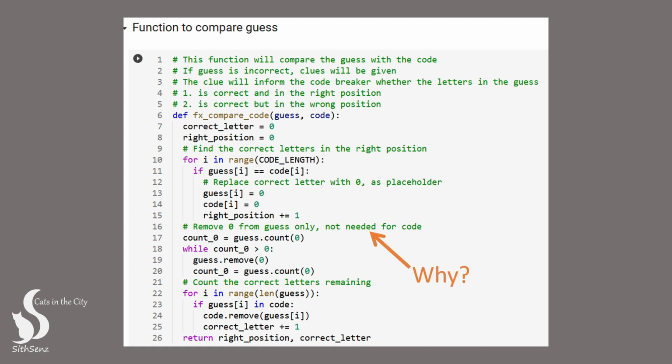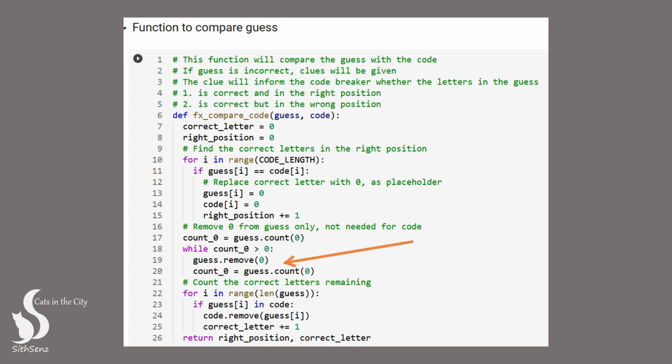Can you think of why that is? I'll let you ponder on the reason. We will use the list method count to count the occurrences of the number 0 in the list, and save it in the variable count 0. Then, we will use a while loop and the remove method to remove the number 0 from the list. The remove method removes the first occurrence of the specified element from the list. After removing the number 0, we will update the count 0 variable and restart the while loop.